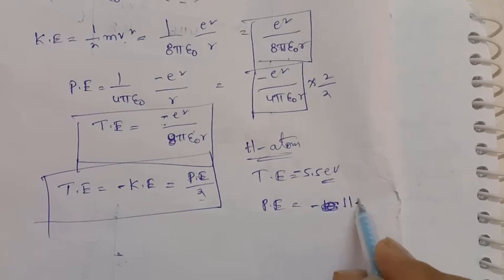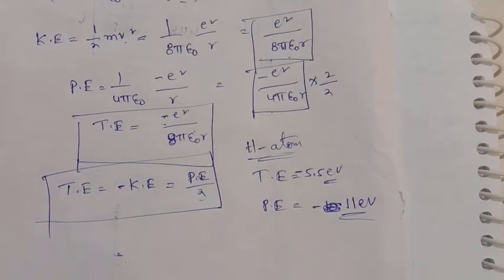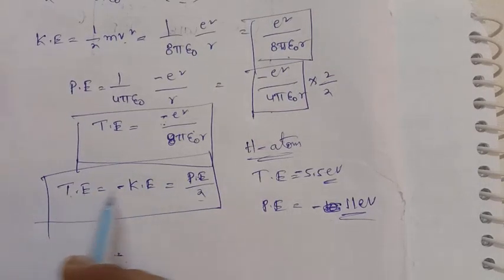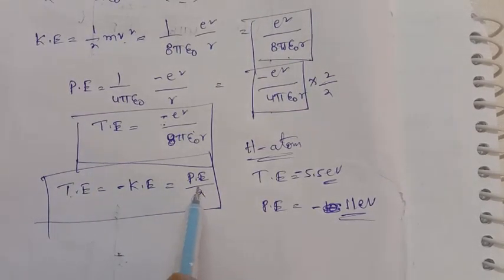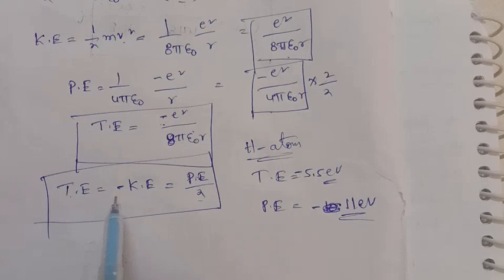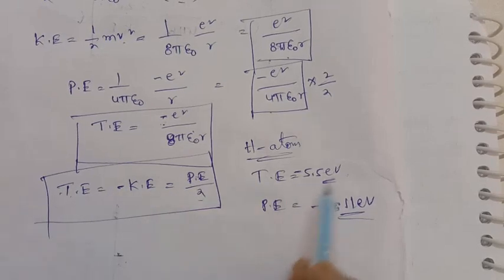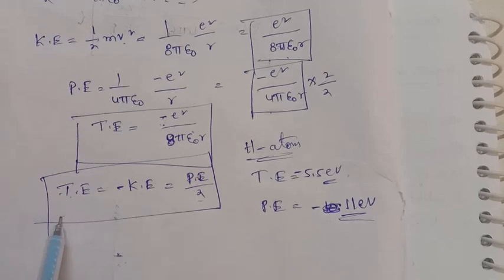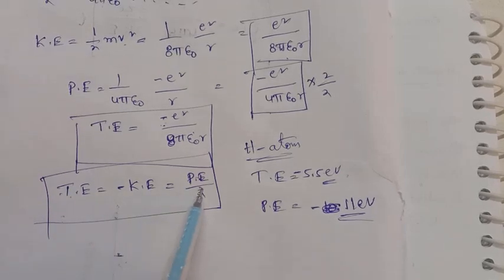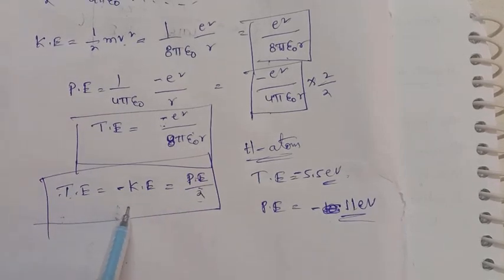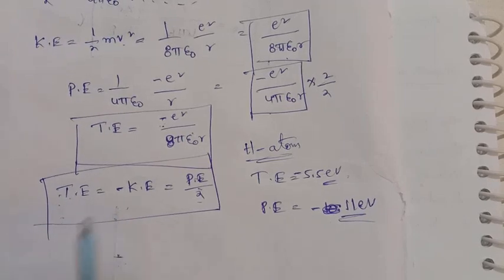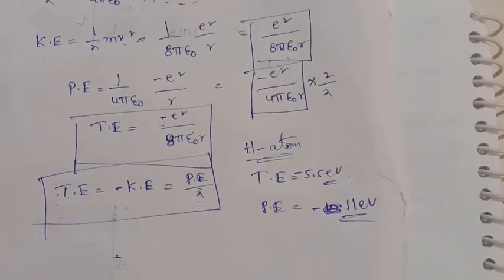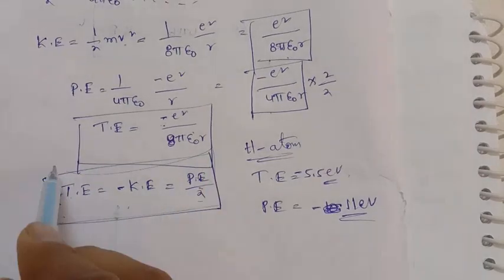Minus 11 electron volts. So what is the relation between total energy and potential energy here? Potential energy is equal to 2 into total energy. Twice of the total energy we are getting the potential energy, and minus of the total energy we are getting the kinetic energy. So you have to remember this condition.